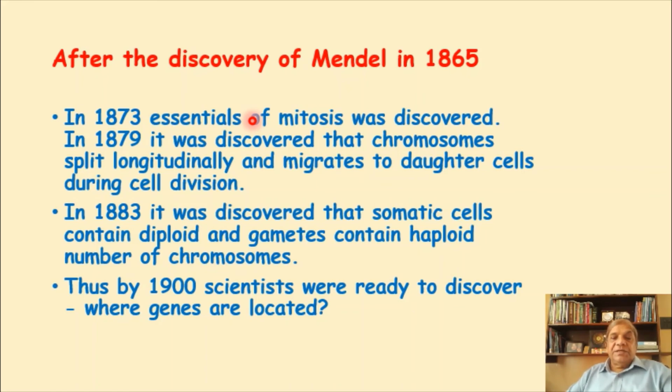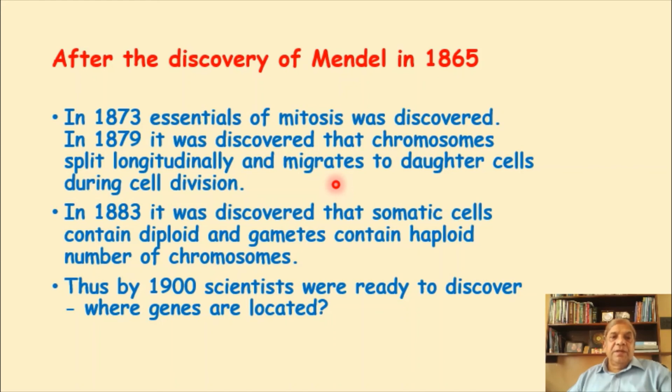In 1873, the essentials of mitosis were discovered, so cell division was discovered after Mendel's experiments. Mendel presented his findings in 1865. In 1879, it was discovered that chromosomes split longitudinally and migrate to daughter cells during cell division.